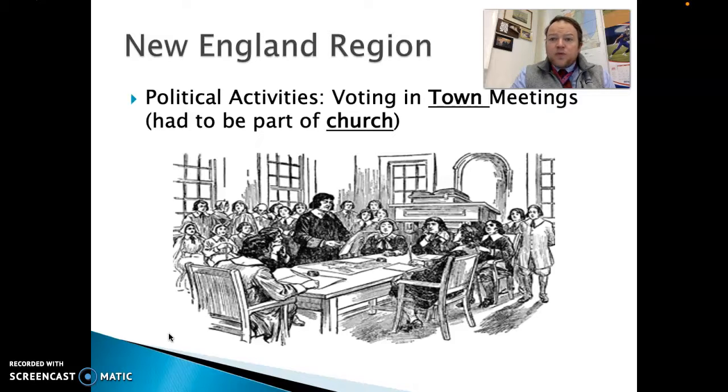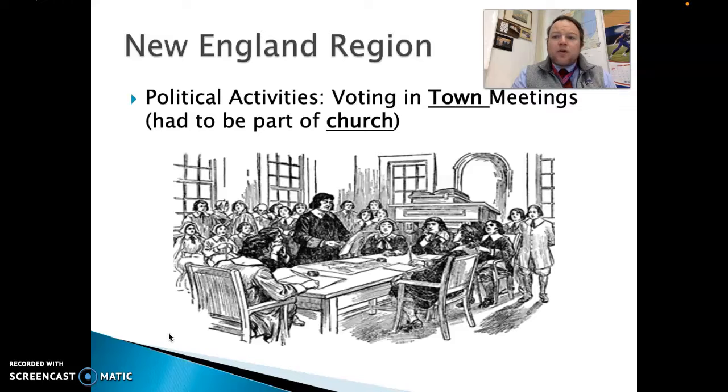They had town meetings where just about anyone could vote, as long as you were, number one, a man and a church member. Number two, there were some age requirements, there were some property owning requirements, and in just about every colony, you had to be white.